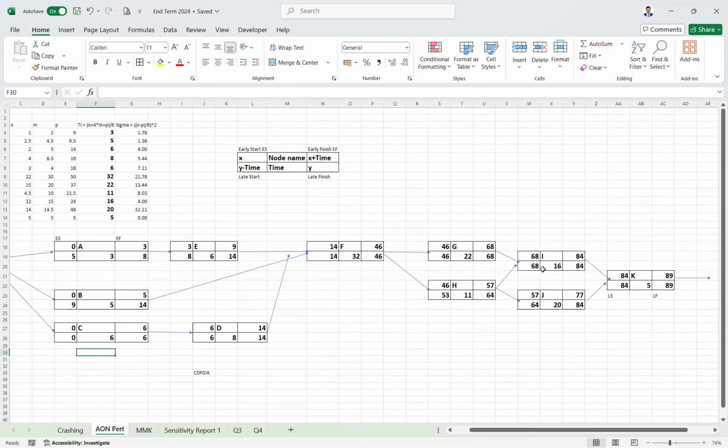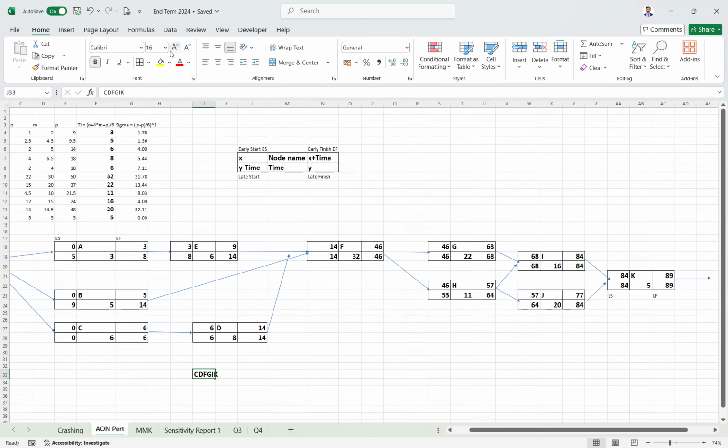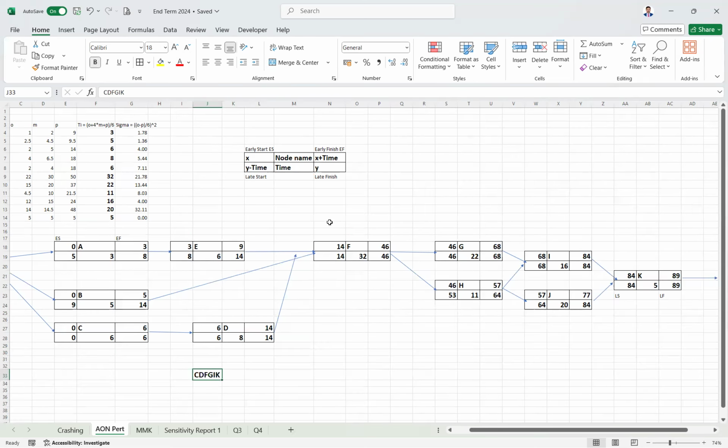Then you move forward for I. Yeah, it is same for I. Then it is for K. This is how you got your critical path C, D, G, I, and K. So until here, is it clear? How do you get the critical path?